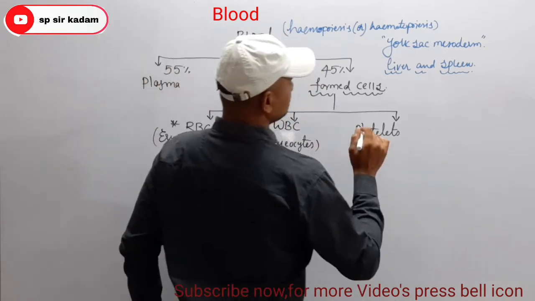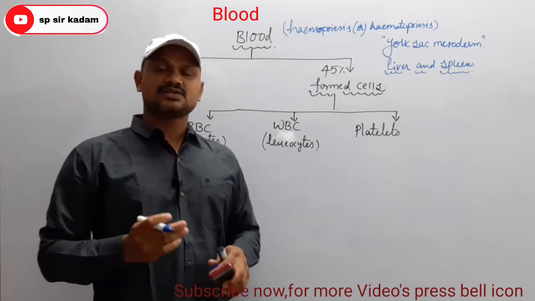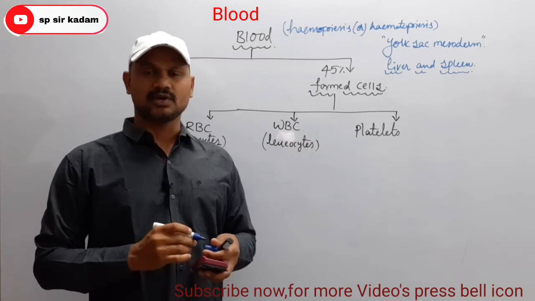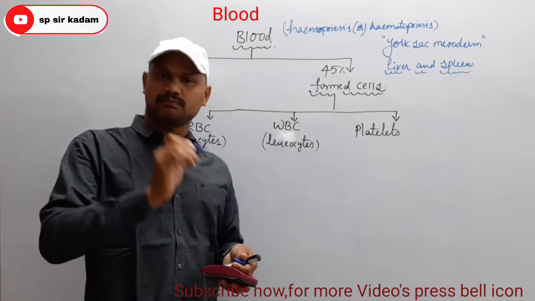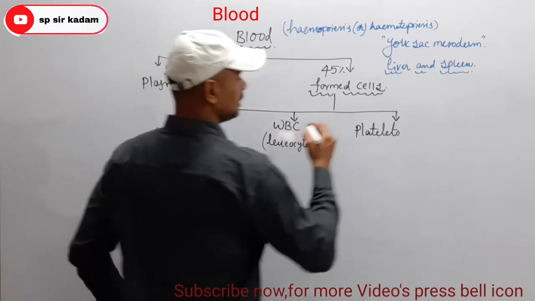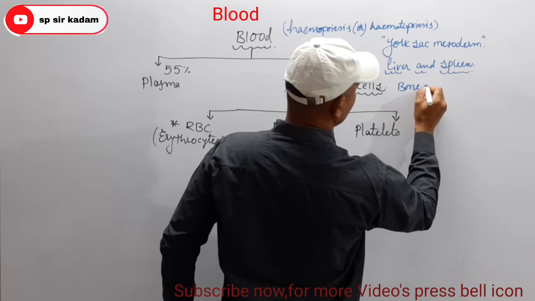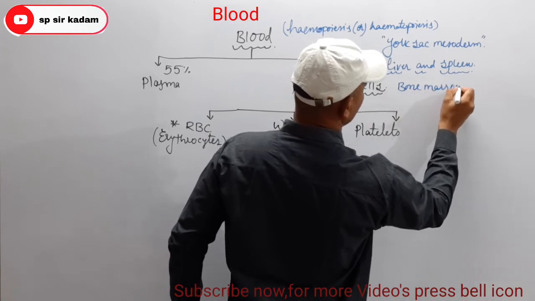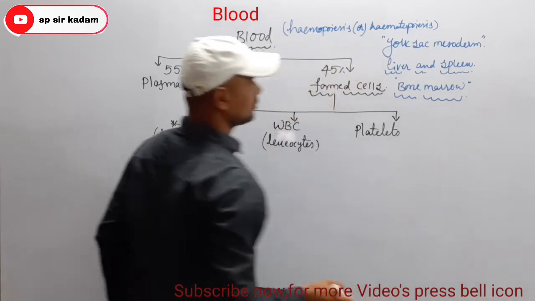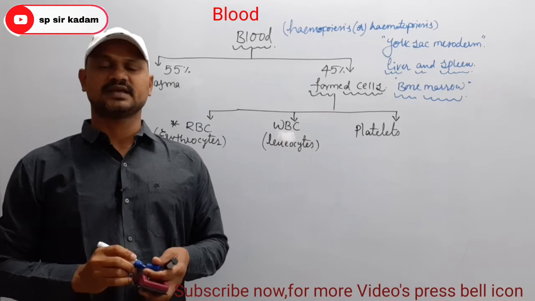Then next, at the final stage of embryonic development and after birth, blood cells are formed from the bone marrow. So bone marrow is considered the primary site of hemopoiesis.